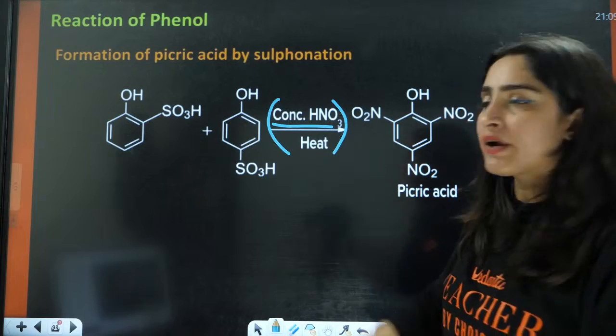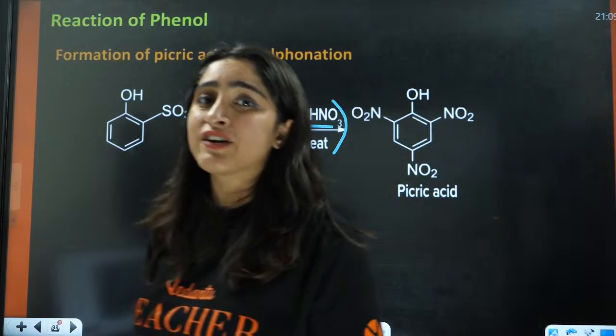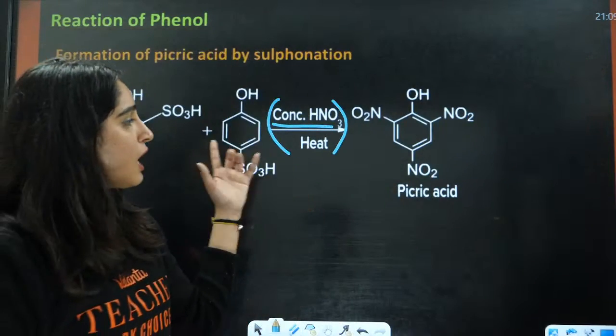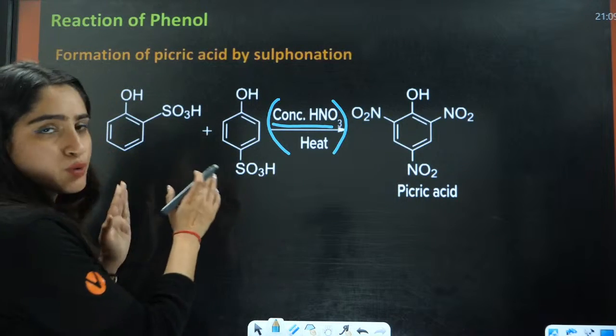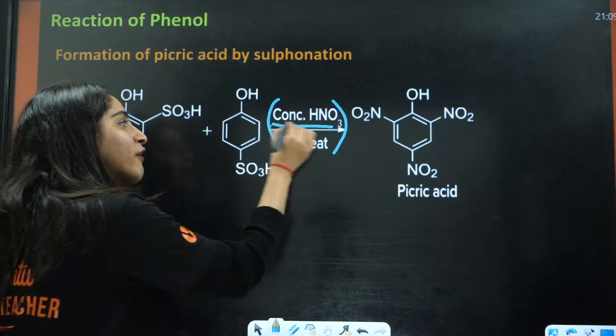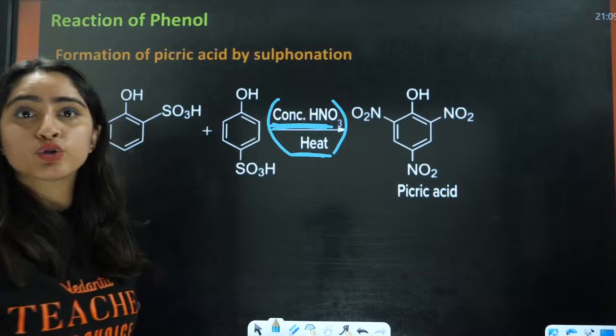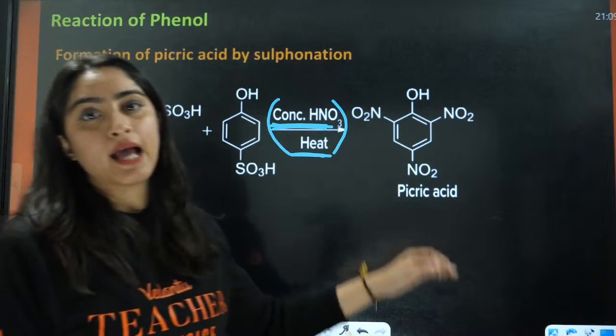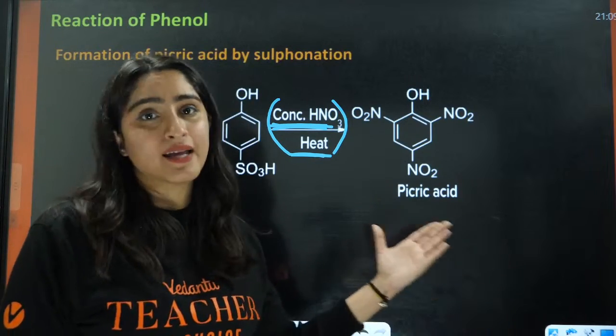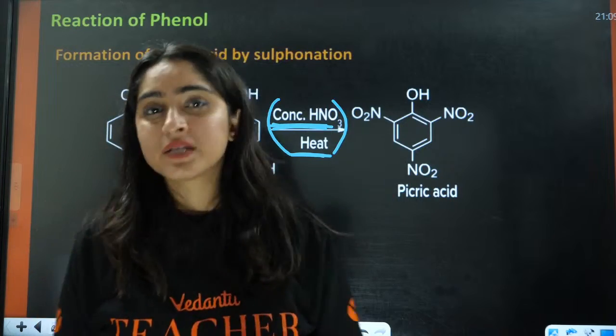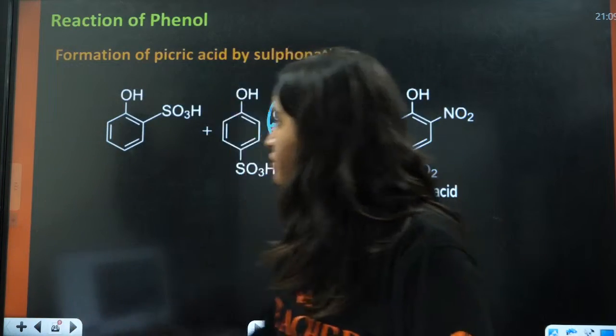After that, add concentrated HNO3, that is nitric acid, the nitrating mixture. After adding concentrated HNO3, you will have the formation of picric acid, right? This can be asked to you in case of conversions.